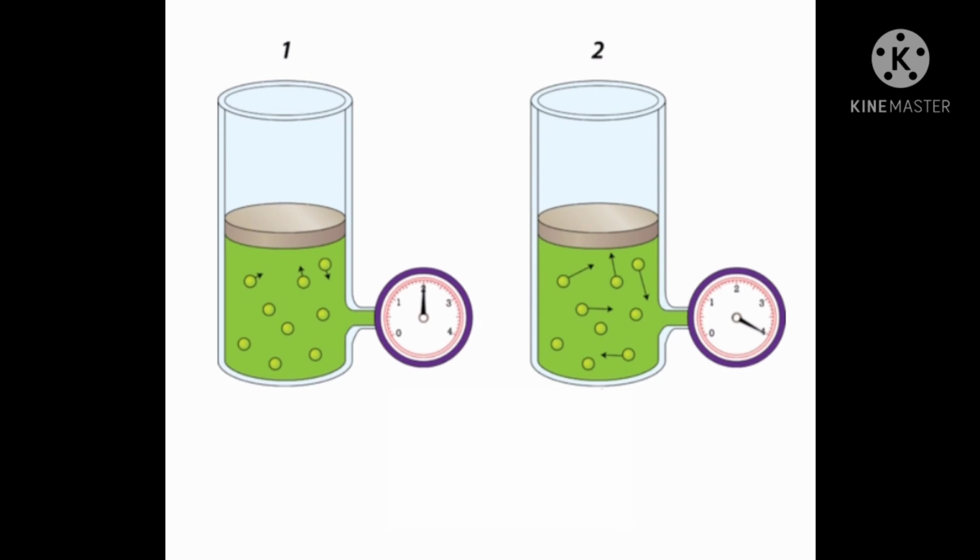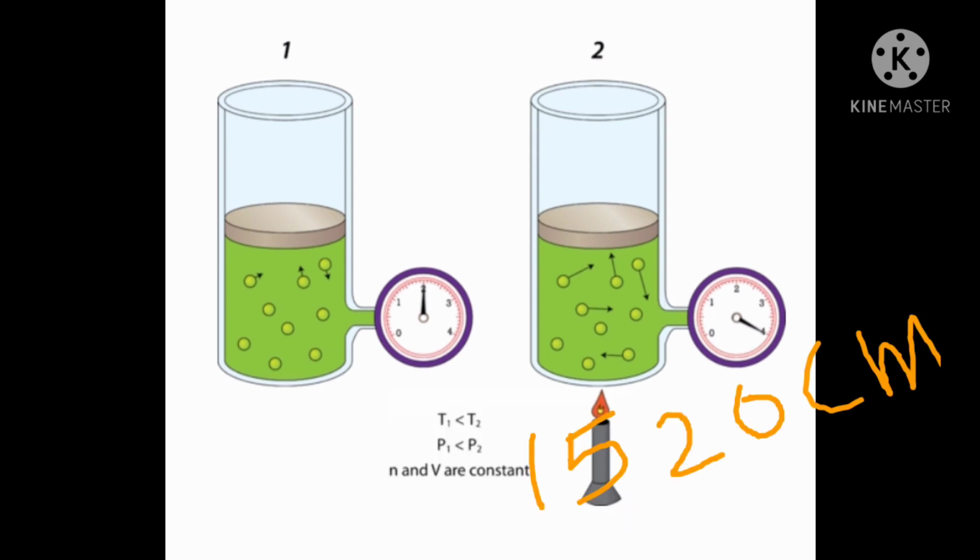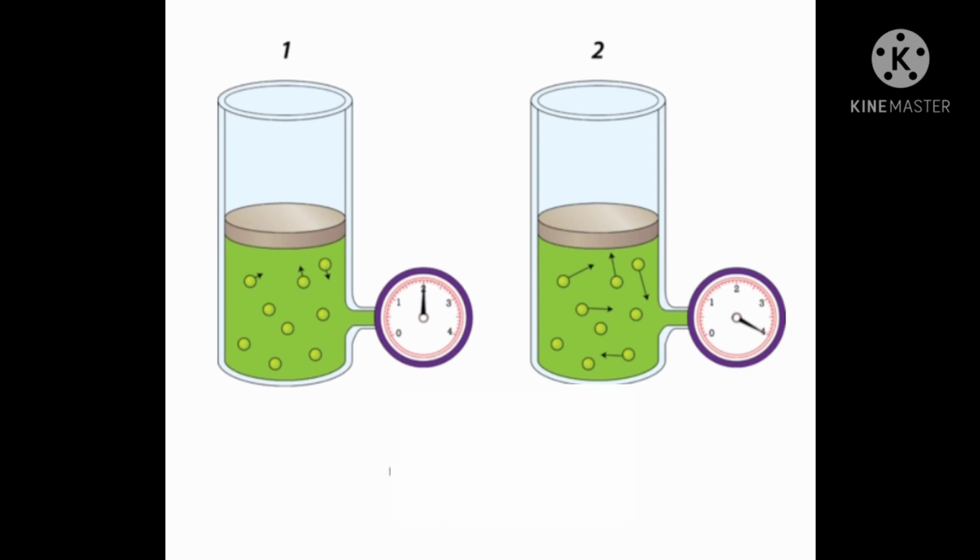It is observed that the reading on the pressure meter will be 1520 centimeter of mercury. That is, the pressure becomes double the initial pressure. So from this, what can you conclude? Yes, when the volume of an enclosed gas decreases, its pressure increases.